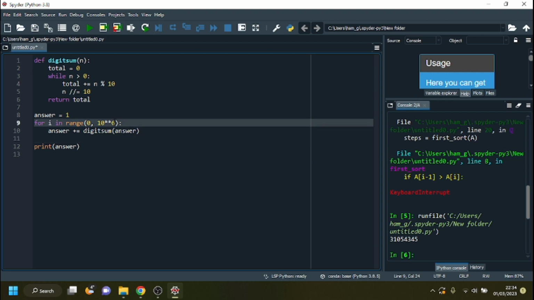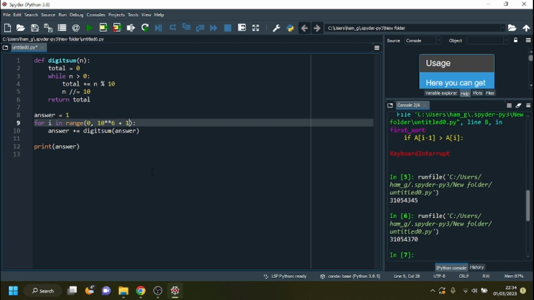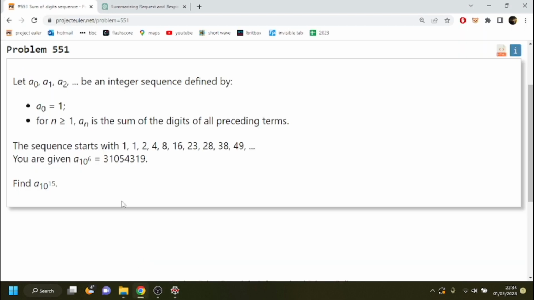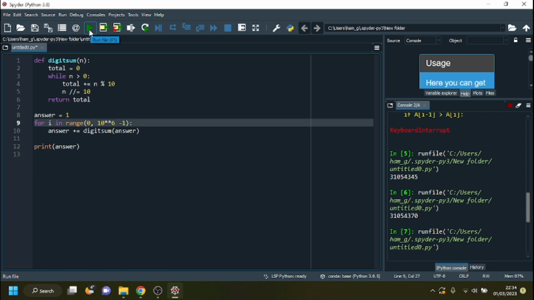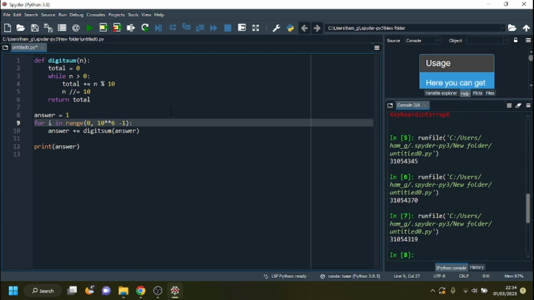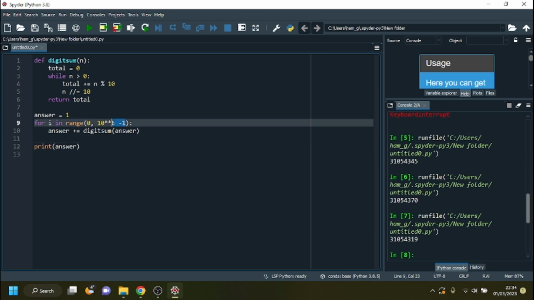So what do I do? Do plus 1. Okay, so I'm almost there. What have I done wrong? 319. Oh, I'm too far the other way, so it's minus 1. There we are, that's the 1,000,000th term. Okay, so let's find the 10 to the 15th term.